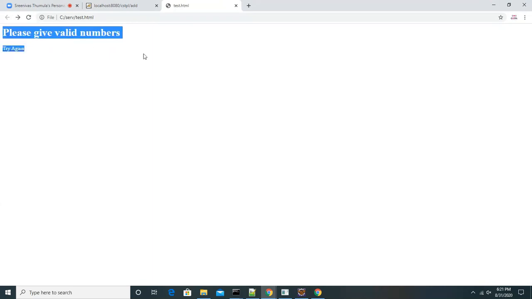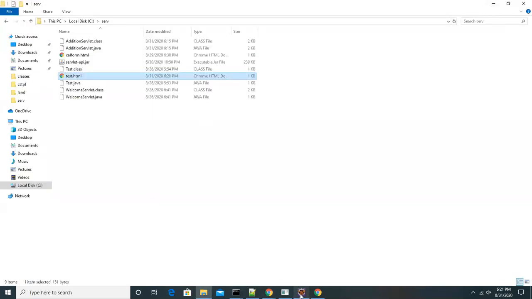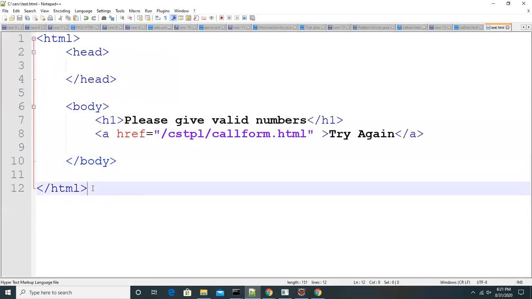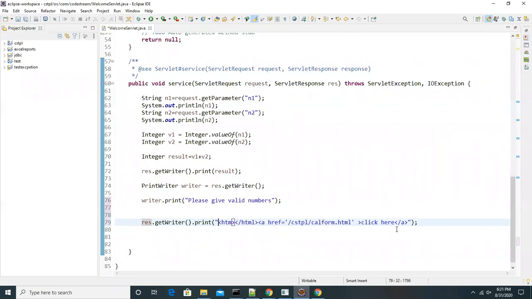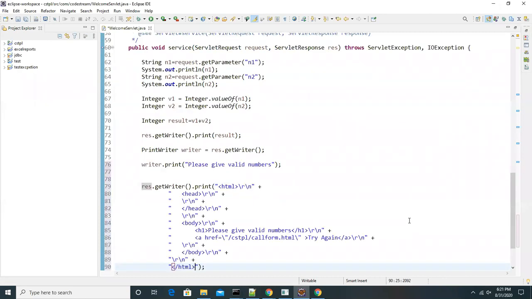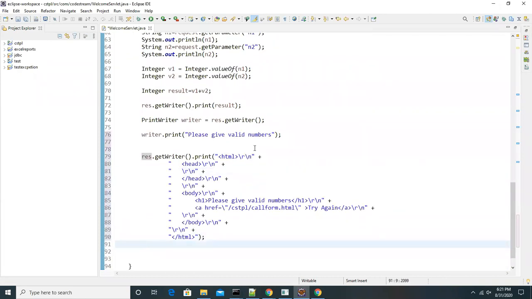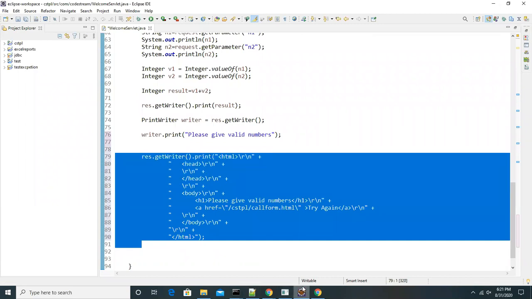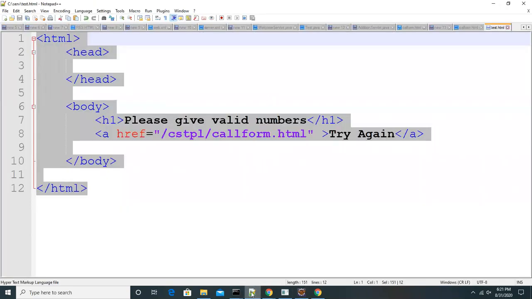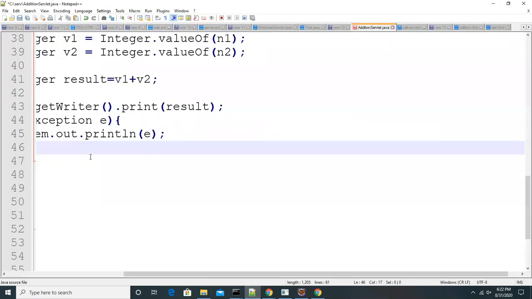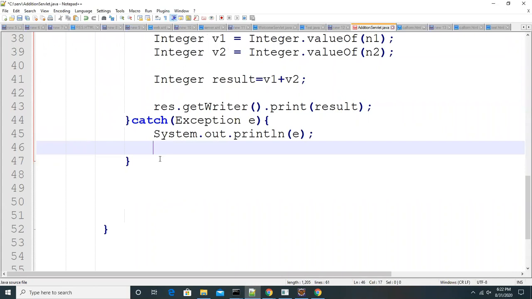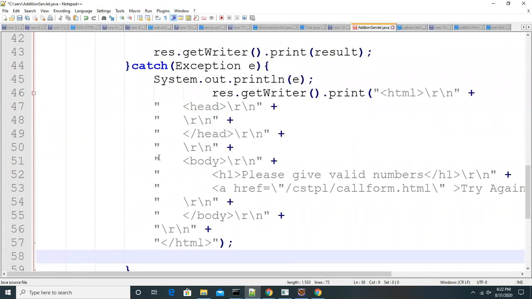So this is the code I would like to keep. Let me copy this entire HTML code and go back here. I want to give this to the print method. I just pasted it. Eclipse has arranged everything. Only the HTML part, whatever you want to render, you have to give to the print method. Now I'm going back to the addition servlet and pasting it here, to the response, and saving.